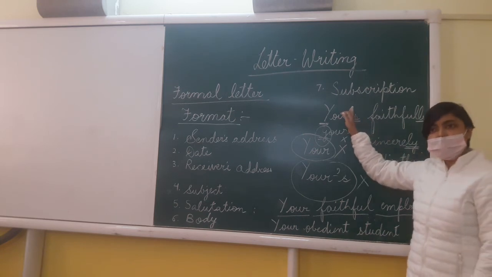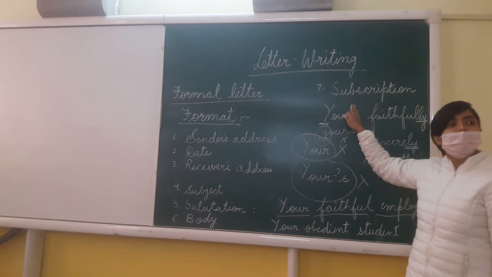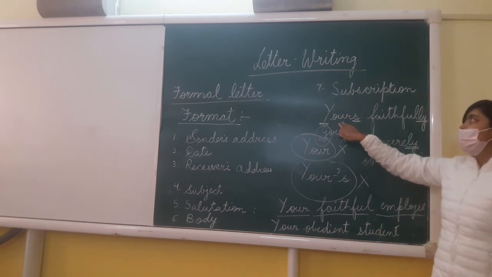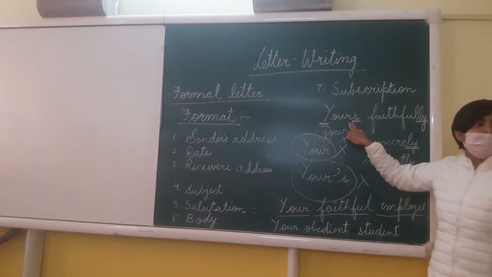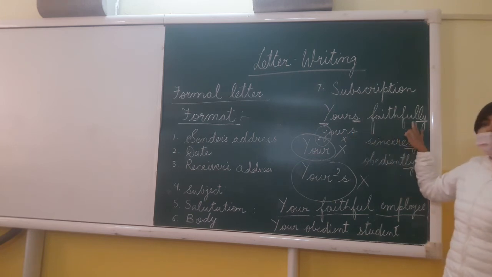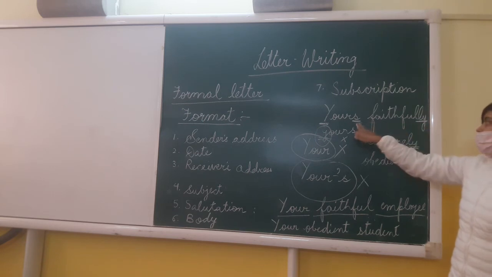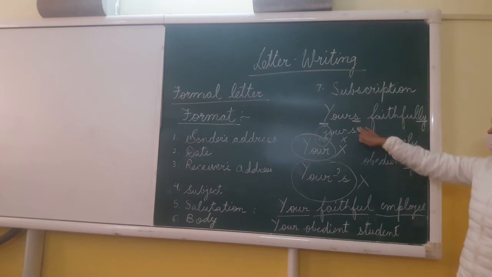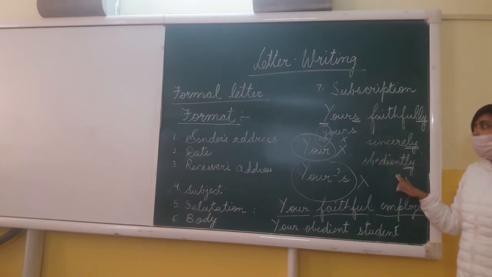Whenever we are writing the subscription, it can be written in two ways. First one is yours, Y-O-U-R-S, followed by the adverb, faithfully, L-Y. Yours sincerely, yours obediently. Okay?